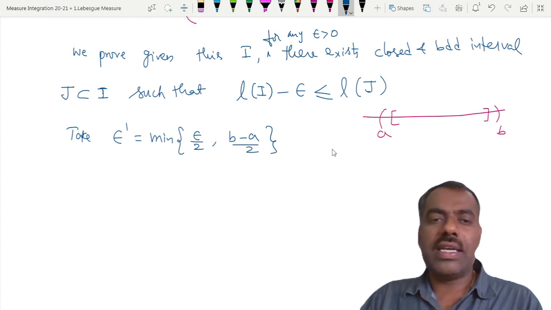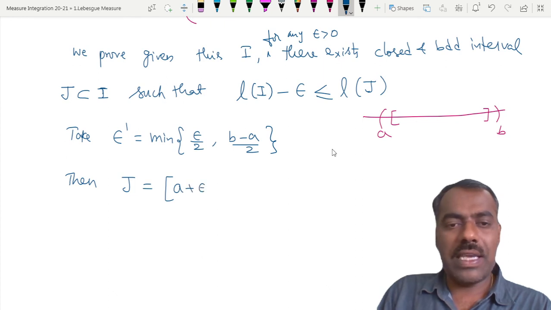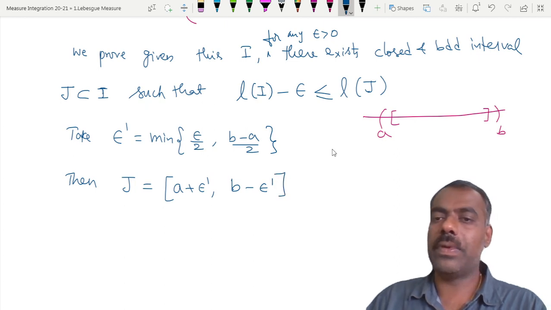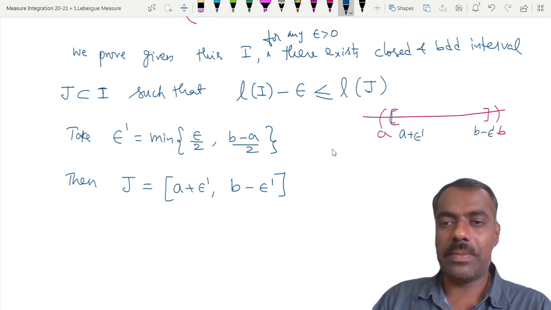Okay, then take J as this: a plus epsilon prime and b minus epsilon prime. Because of a plus epsilon prime, this is your a plus epsilon prime and this is b minus epsilon prime.